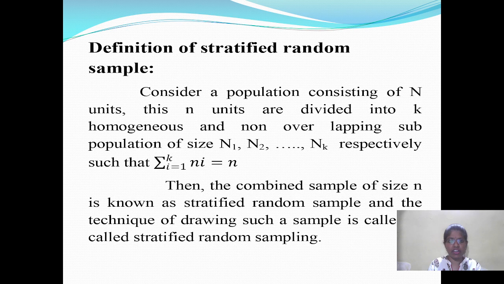Definition of stratified random sample: consider a population consisting of capital N units. These N units are divided into k homogeneous and non-overlapping subpopulations of sizes capital N1, capital N2, and so on up to capital Nk respectively, such that summation of i equal to 1 to k Ni is equal to N. Then the combined sample of size n is known as a stratified random sample, and the technique of drawing such a sample is called stratified random sampling.